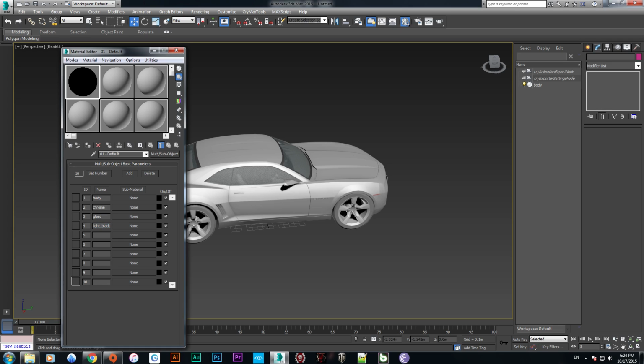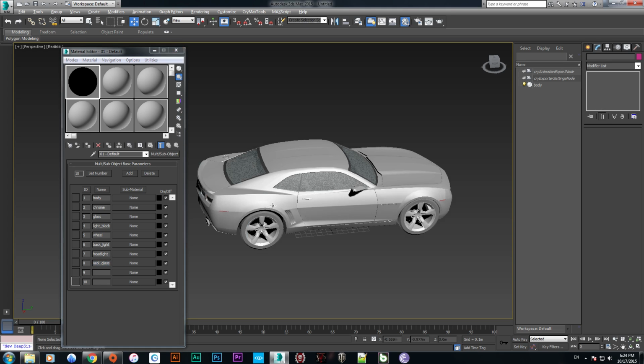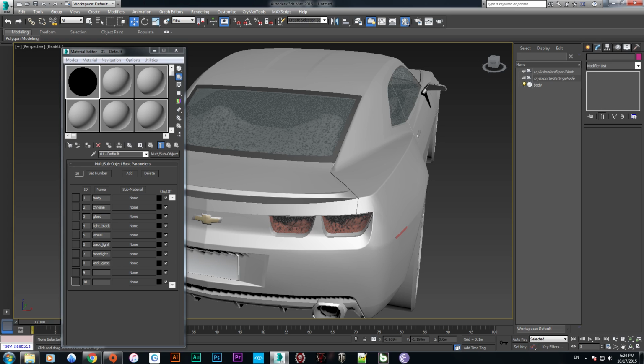Okay, now here we go. The other thing we are adding is the wheel, and here is the backlight, and here is the headlight. And now the other thing is back glass. Okay, and the last thing left is the logo.